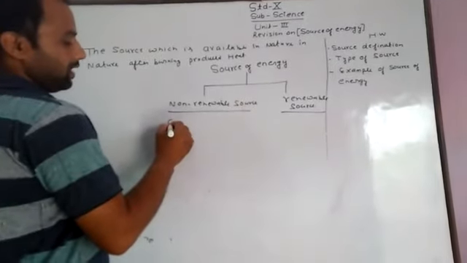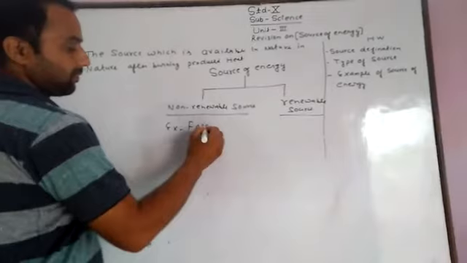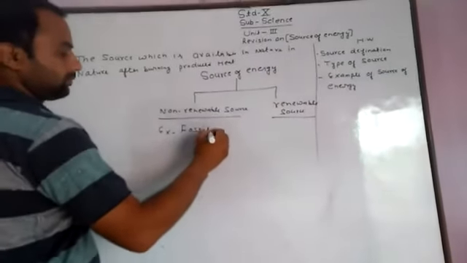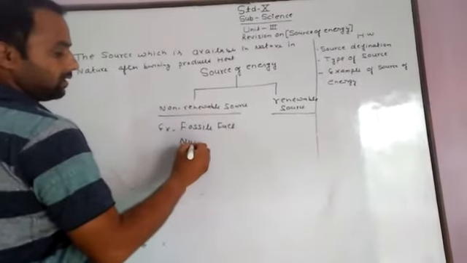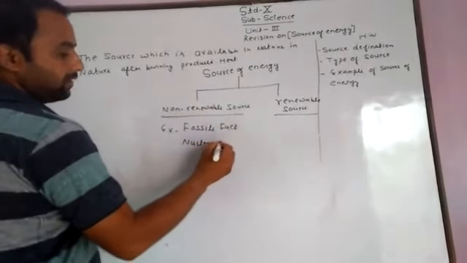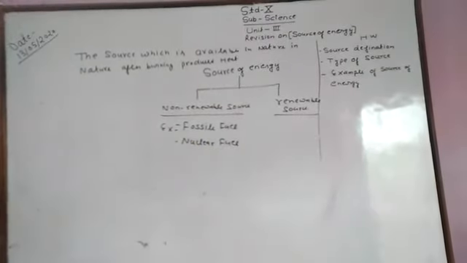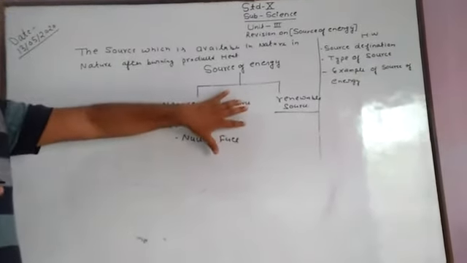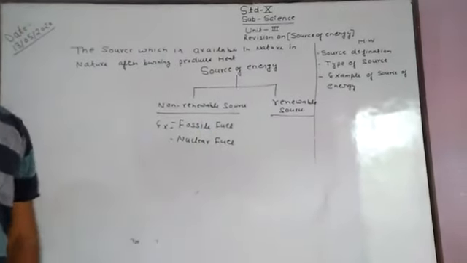Examples of non-renewable sources. First is fossil fuel. Second is nuclear fuel. Non-renewable sources of energy: first is fossil fuels and second is nuclear fuels.